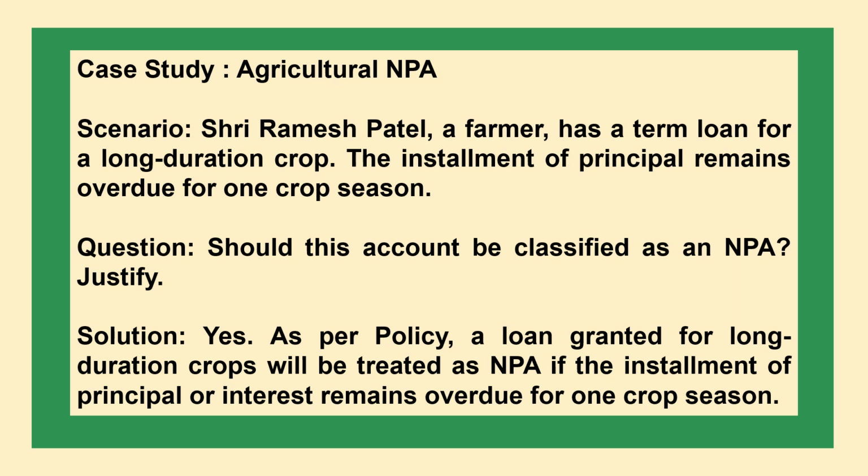The next case study is the agricultural NPA scenario. Shri Ramesh Patel, a farmer, has a term loan for a long duration crop. The installment of principal remains overdue for one crop season. Question: should this account be classified as an NPA? Justify. Solution: yes, as per policy, a loan granted for long duration crops will be treated as NPA if the installment of principal or interest remains overdue for one crop season.